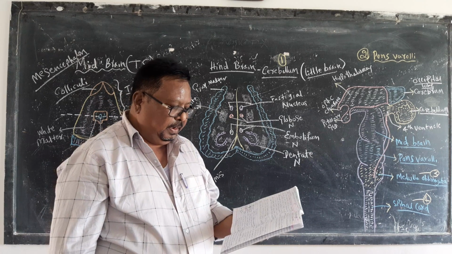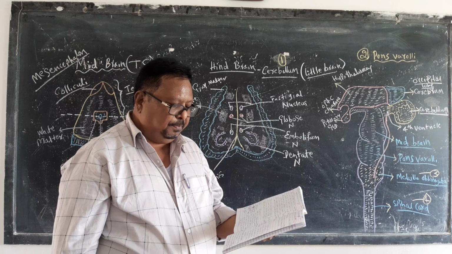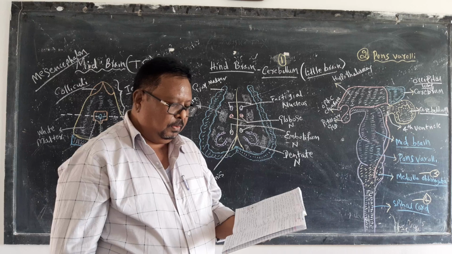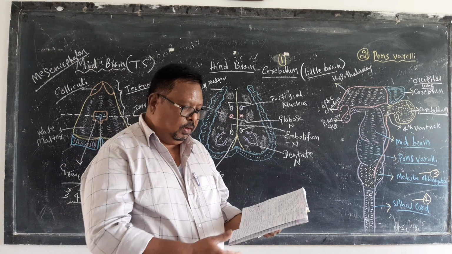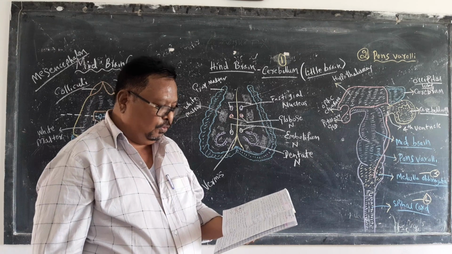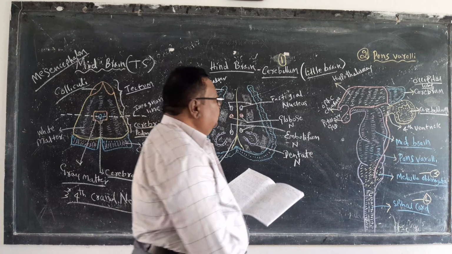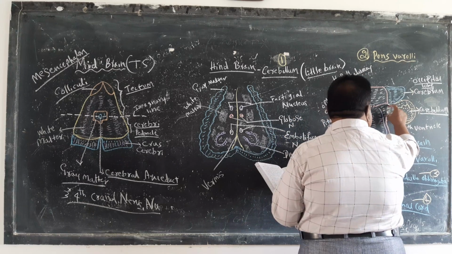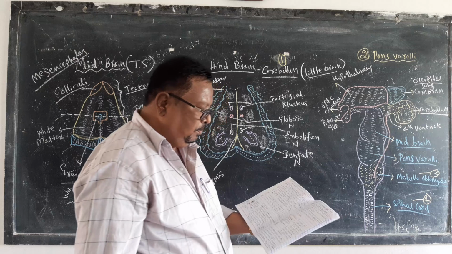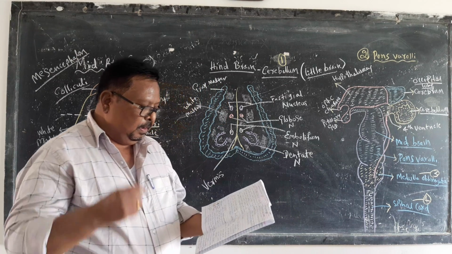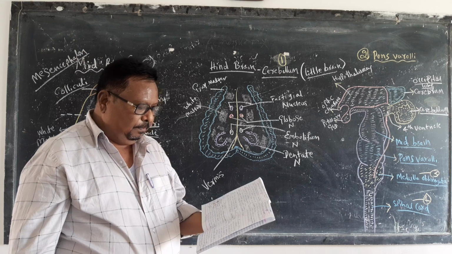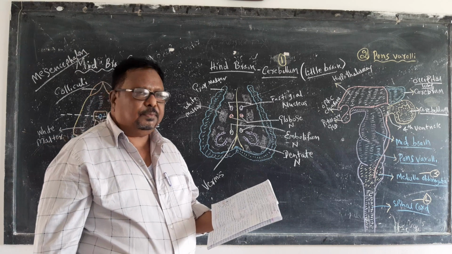It is separated from the cerebrum by the tentorium cerebri, a fold of dura mater. Cerebellum is divided into 2 hemispheres joined together by a worm-like portion, that is vermis.